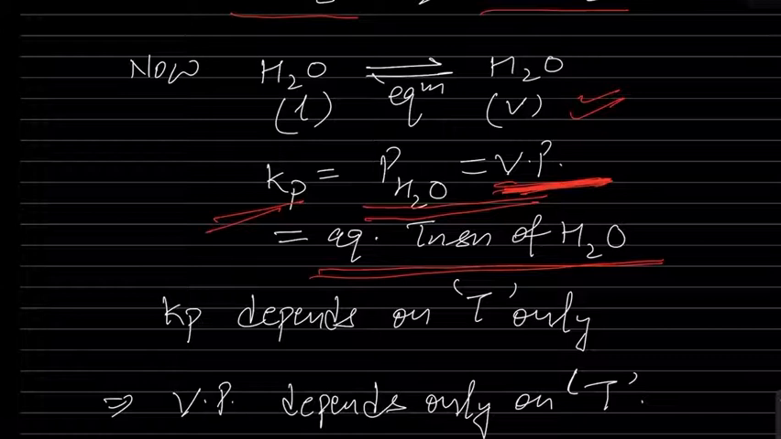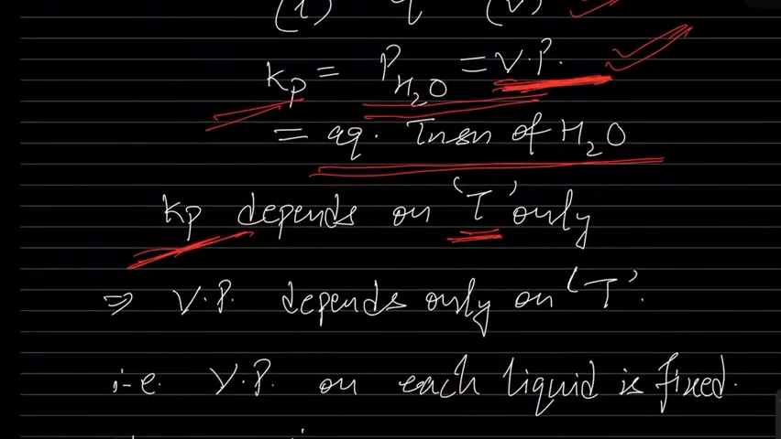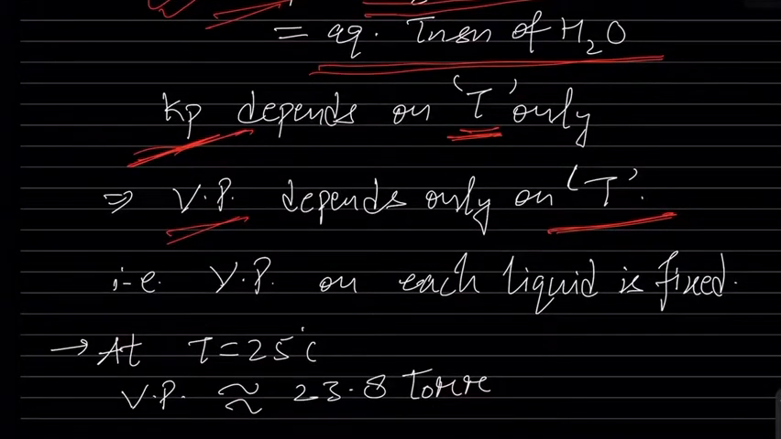And we know very well, in class 11 we have studied that the equilibrium constant depends on temperature only. So here Kp, because we are dealing in the vapor phase, depends on temperature only, and Kp is equal to vapor pressure. We have studied for water, Kp is equal to vapor pressure. So we can say the vapor pressure depends only on temperature. Instead of Kp, we are writing vapor pressure, because Kp is equal to the pressure of water, which is equal to the vapor pressure at equilibrium condition. So that depends only on T. So the vapor pressure of each liquid is fixed, isn't it? Yes or no?